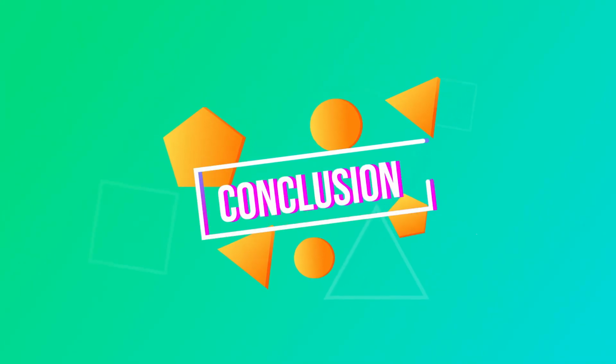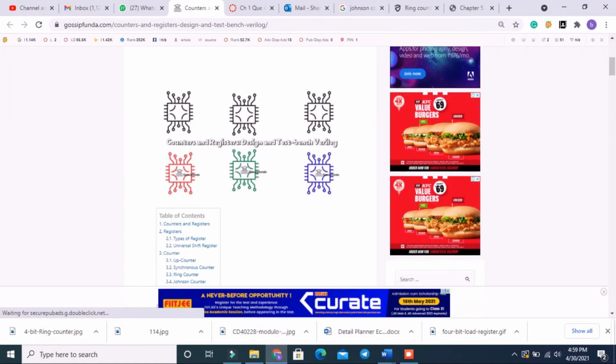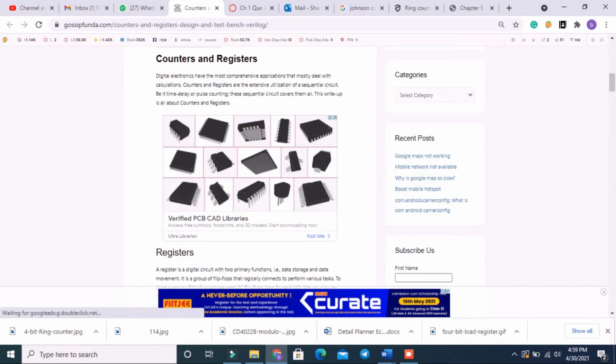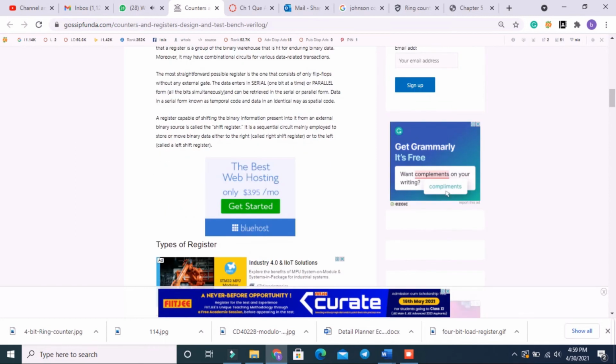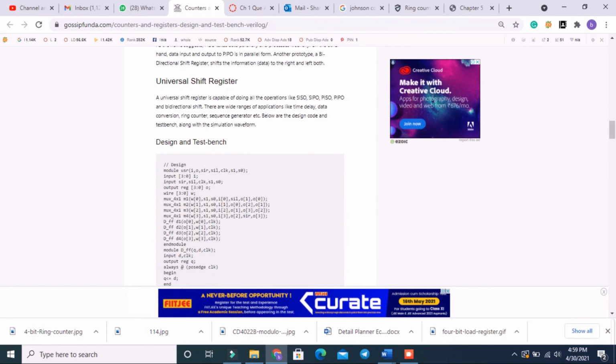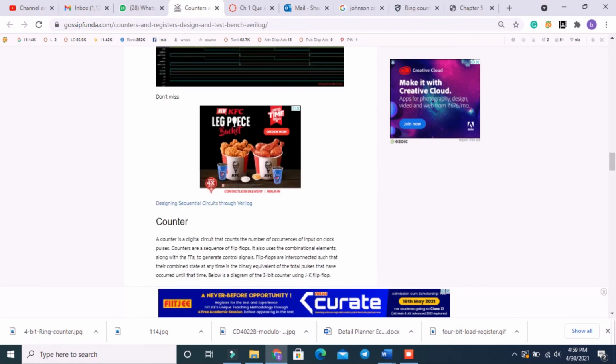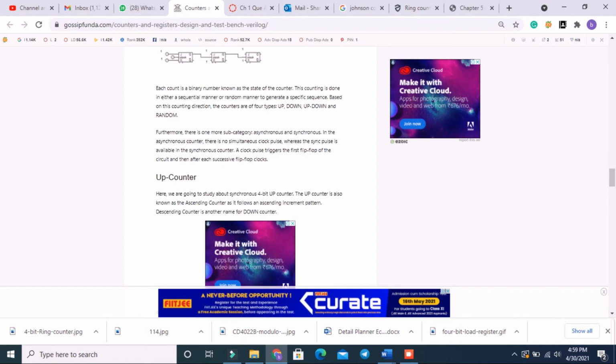Last but not the least, conclusion. In this article, counters and registers, we have seen the construction and code of various counters and registers available in the repository of the sequential circuit. The registers are the base of applications like data conversion, arithmetic operation, time delay, etc. Whereas counters find their use in analog to digital transformation, stepper motors and control signal generation. It is advised to study sequential circuits thoroughly to excel in these topics.